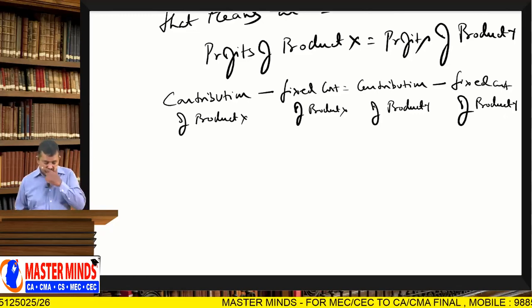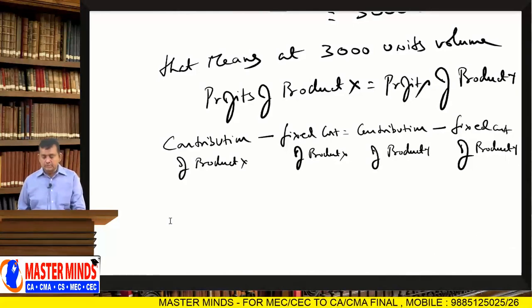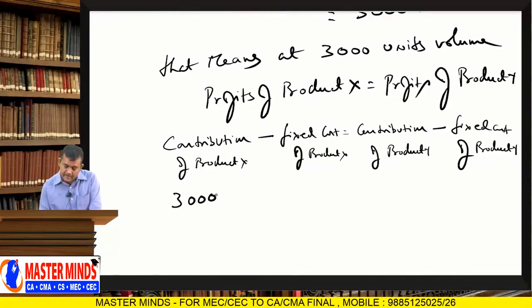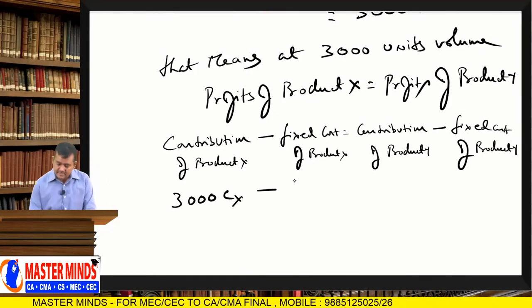Per unit contribution of X equal to Cx, into volume, that is the total contribution. So 3000 Cx minus fixed cost of product X, F1.